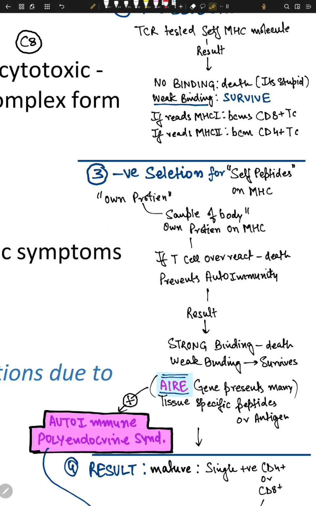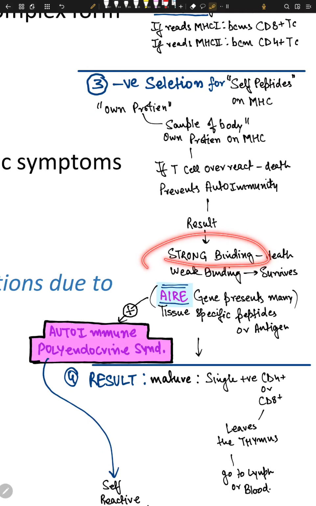So if there is strong binding with the self peptide, it should be death, it goes to apoptosis. If it's a weak binding, it means the news is really nice. Your CD8 and CD4 cells recognize the self peptide and their binding is really weak. It's not attacking it, so it survives.